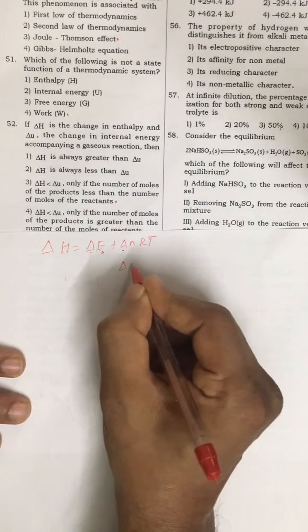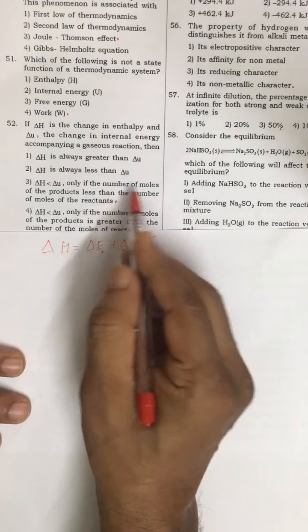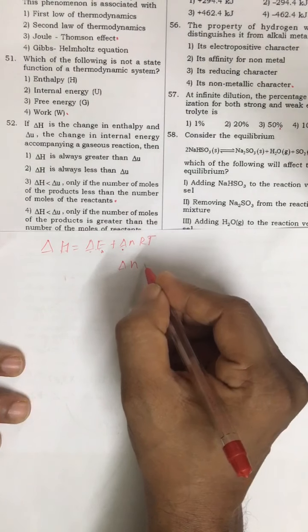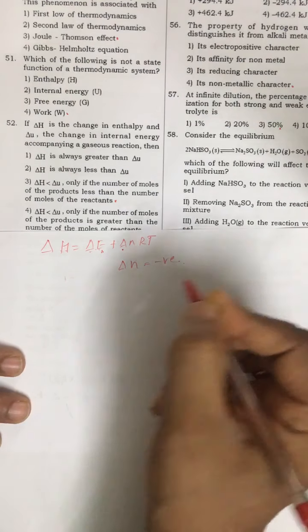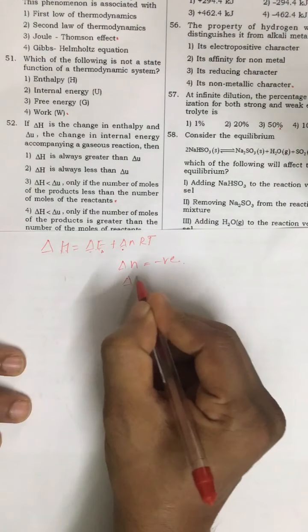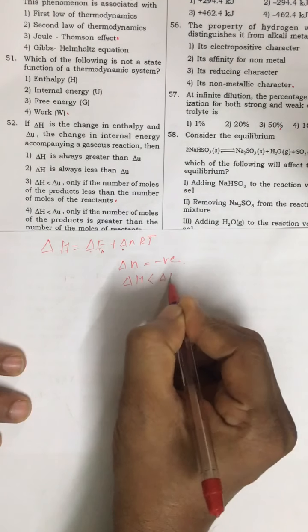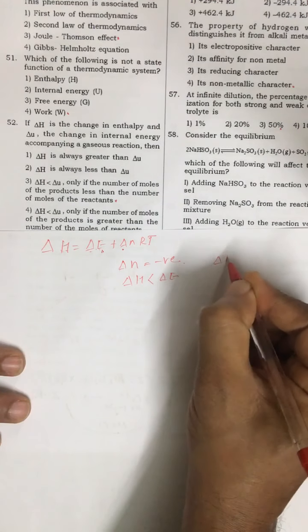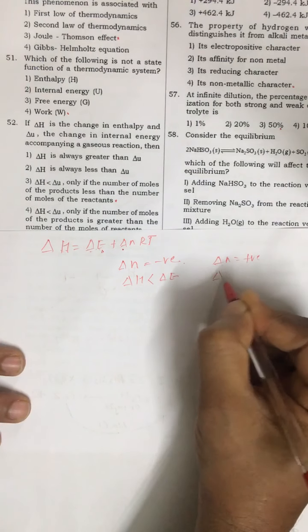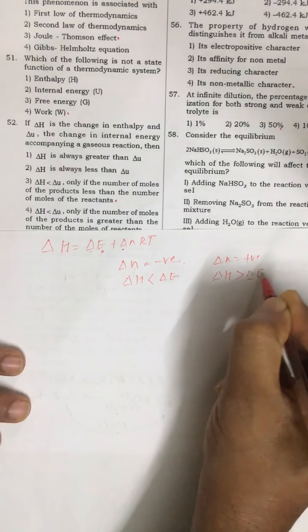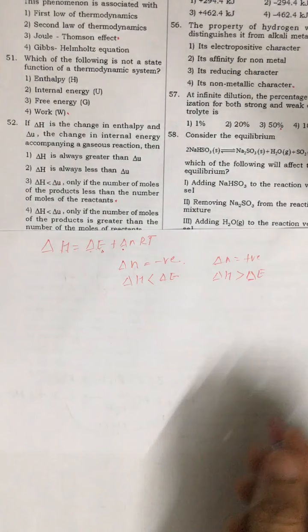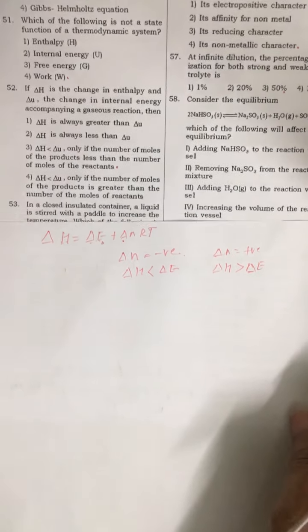If delta n is negative, in that case delta H is less than delta E. And if delta n is positive, delta H is greater than delta E. And if delta n is 0, both are equal. The correct answer is the third option.